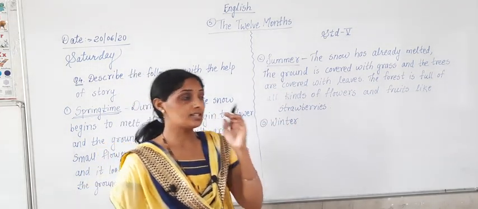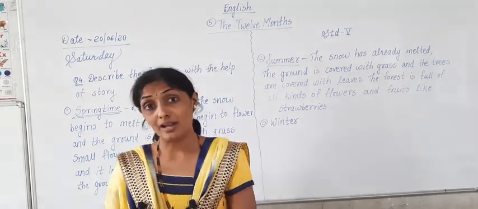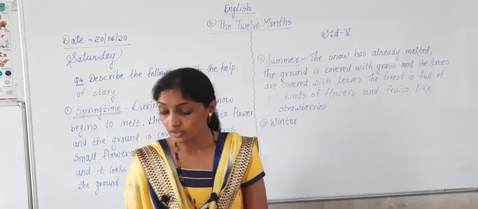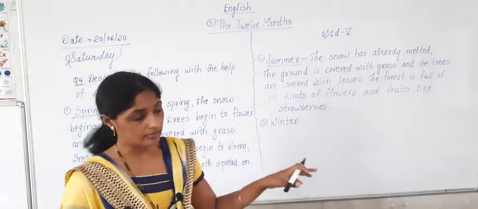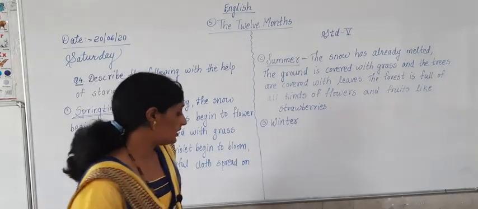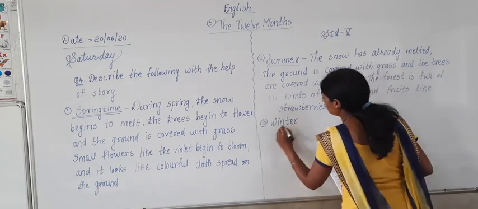Correct? In summer, which fruit had Marukla got? She had got strawberry fruit. And the last one is of winter. The last description is of winter.